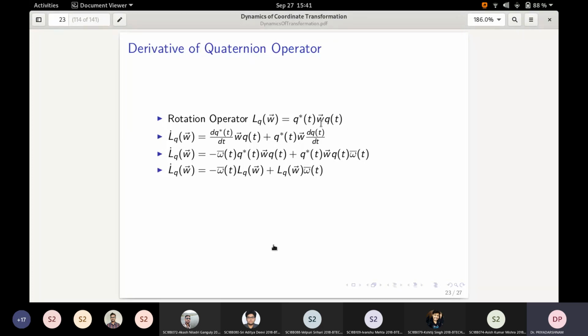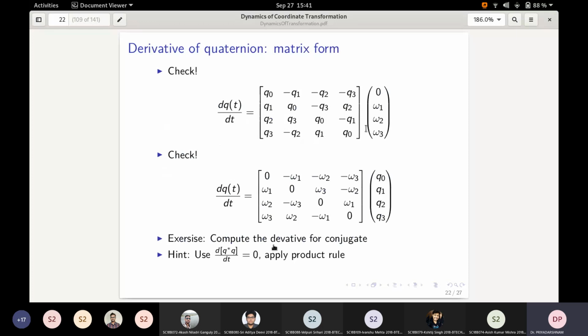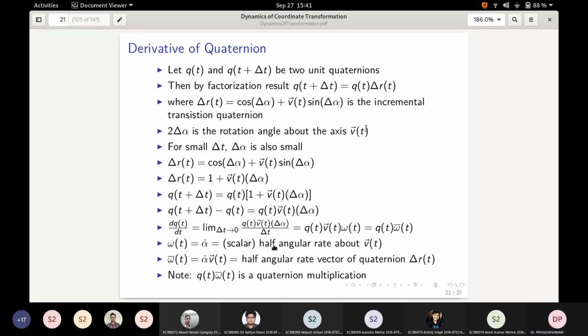Because of that, this expansion will hold good for this particular definition of the rotation operation. If you use q w q star, then in this expansion, you have to change that. That is delta R times q of t.